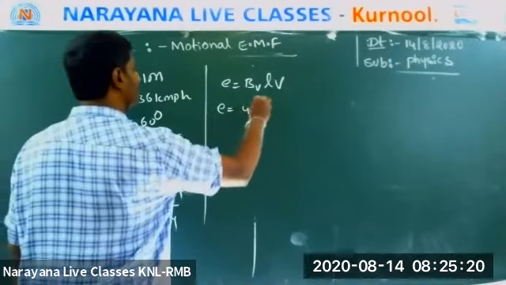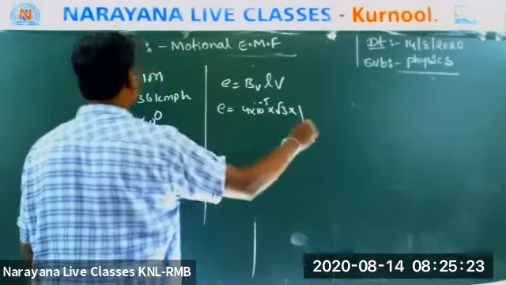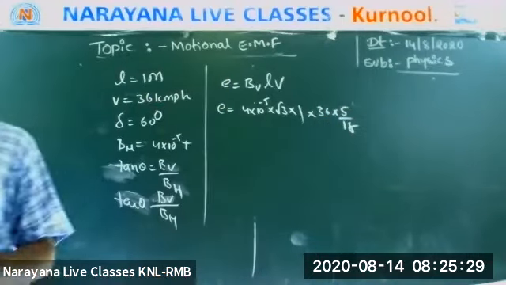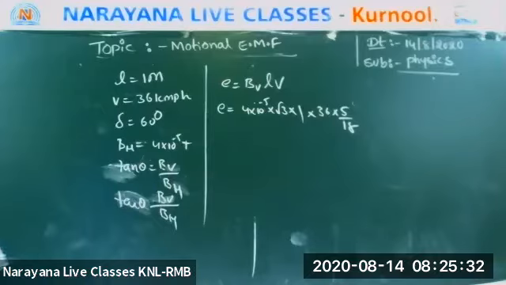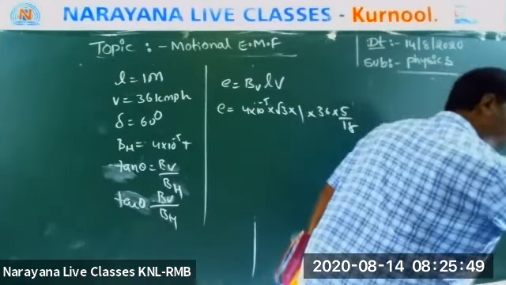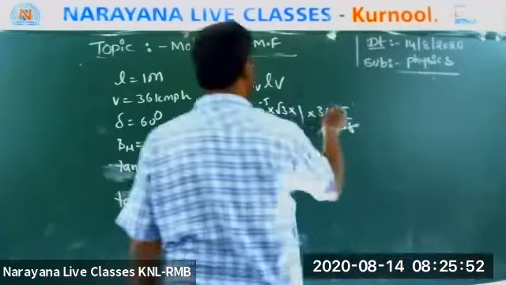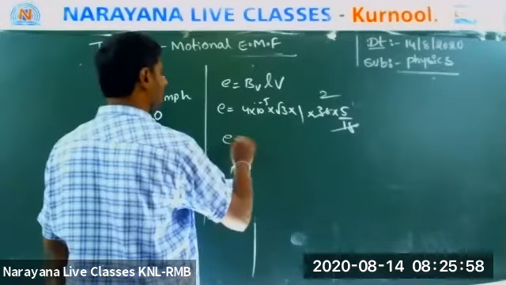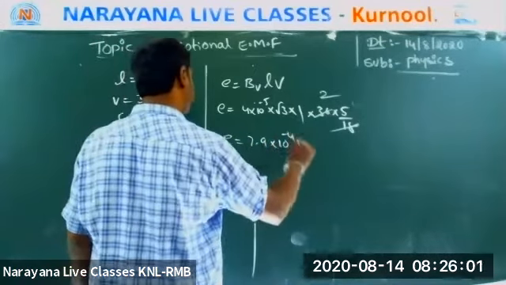4 into 10 to the power of minus 5 into root 3 into 1 into 36 into 5 by 18. Tell me the answer. Then the answer is 6.9 into 10 to the power of minus 4 volts. This is your answer.